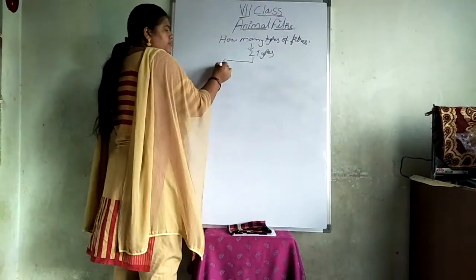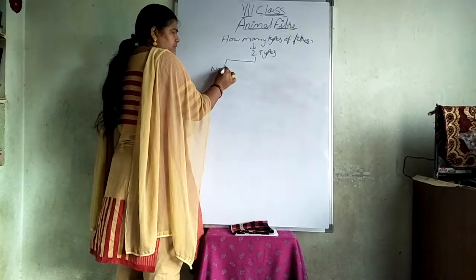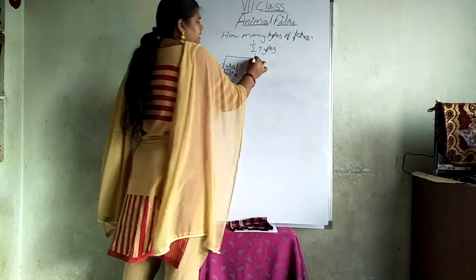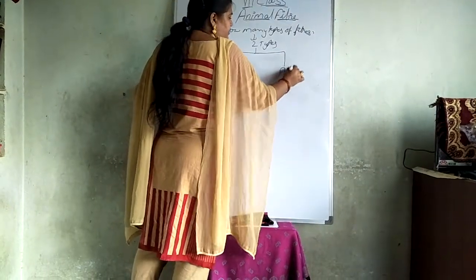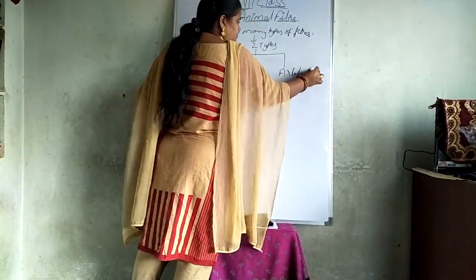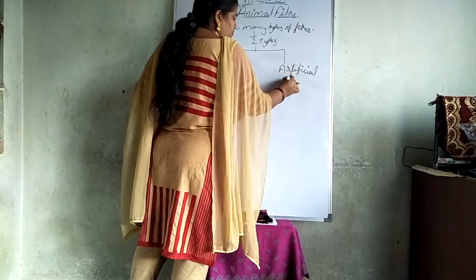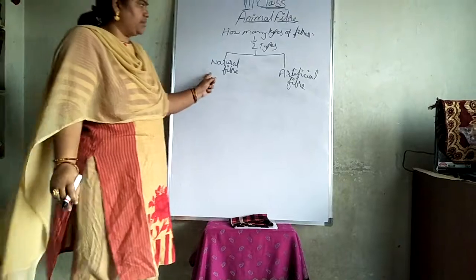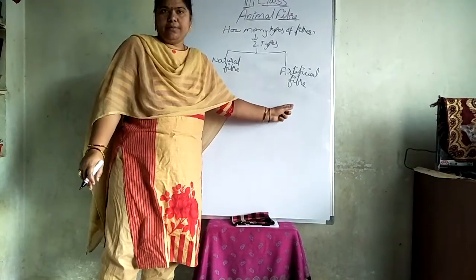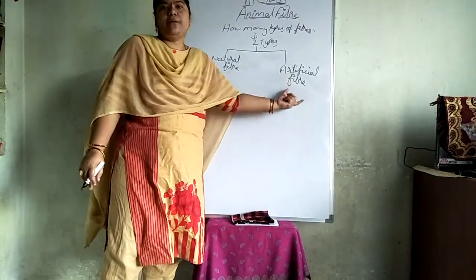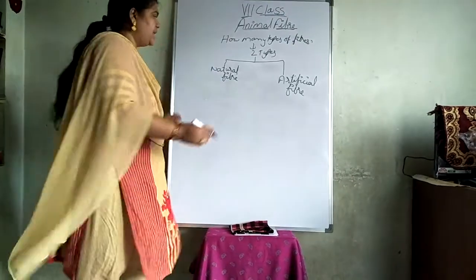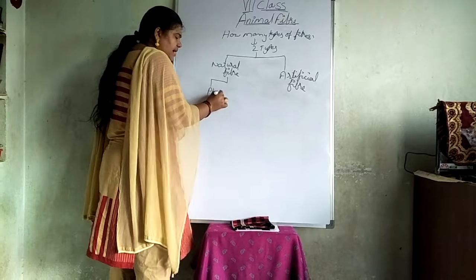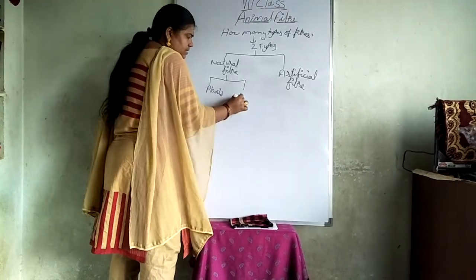What are those? The first one is natural fiber. The second one is artificial fiber. From where are we getting natural fiber and artificial fiber? Natural fibers are obtained from plants and animals.